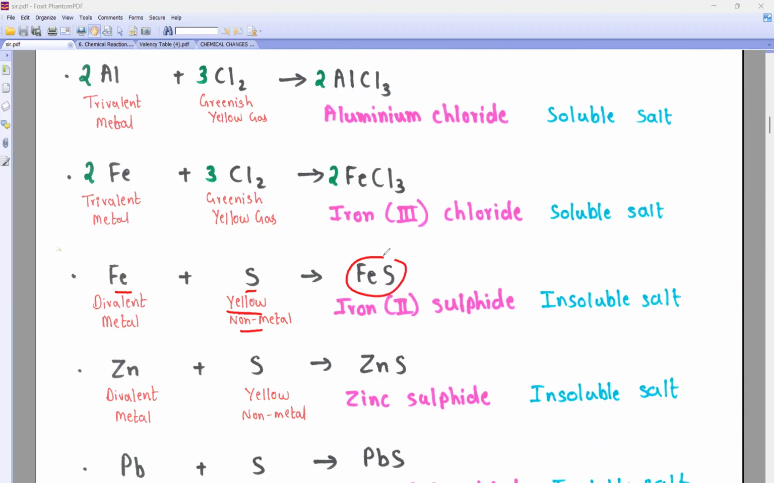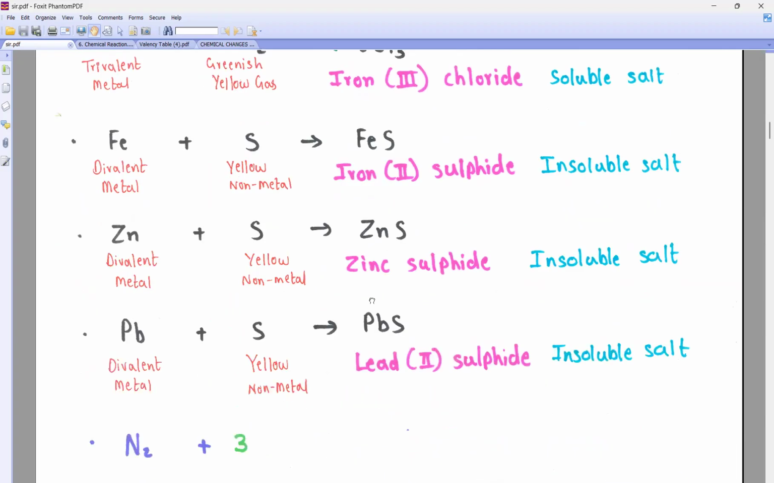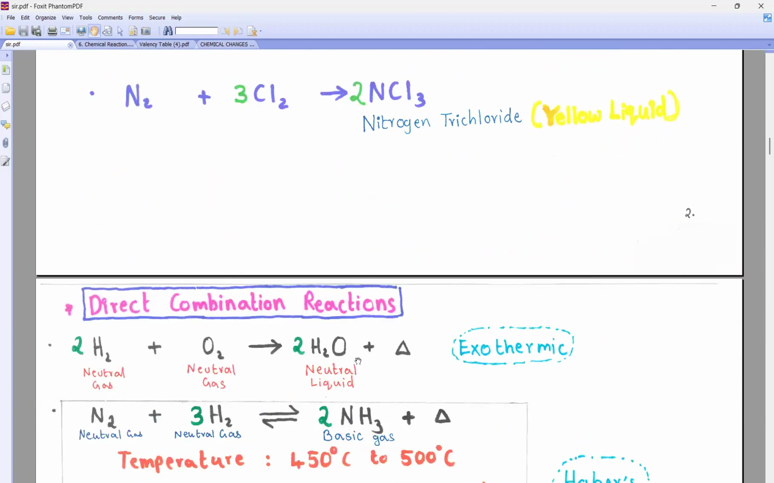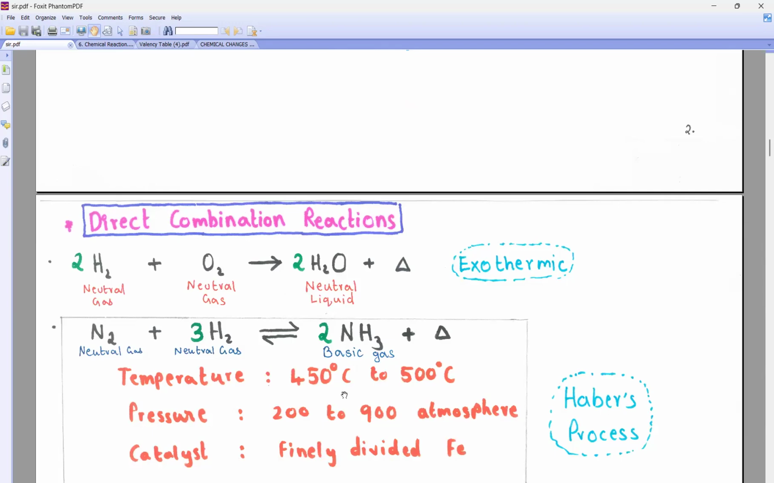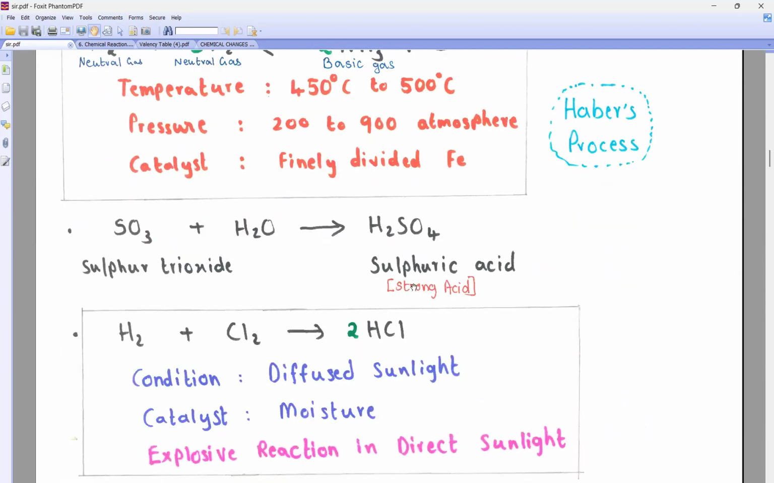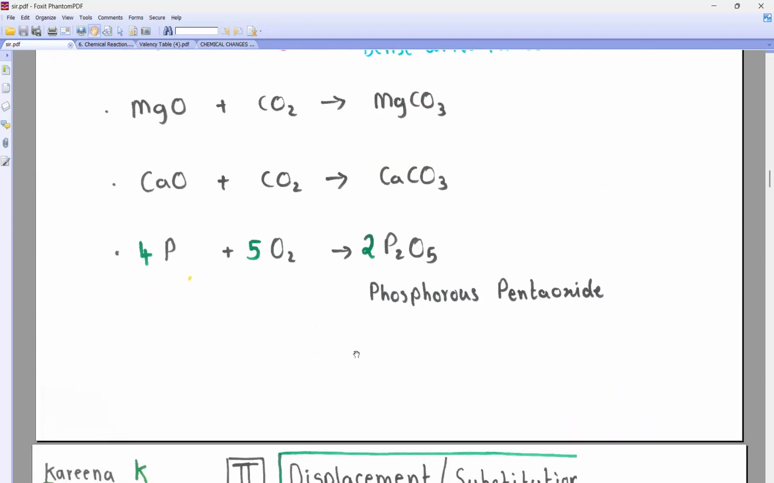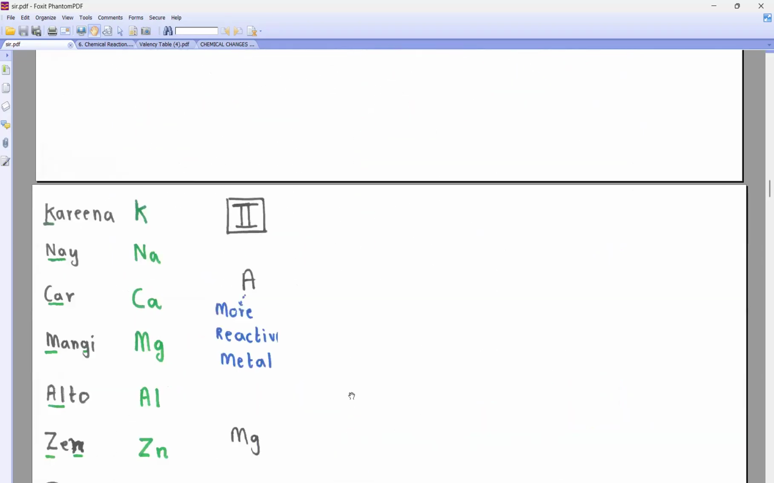You get FeS. Combination reaction. Is this clear about combination reaction, beta? All of you. So all these are combination, beta. Only one product. Now, last reaction for today. Now we are going to do what, beta? Next was what? Displacement. In displacement, beta, what you have to remember?